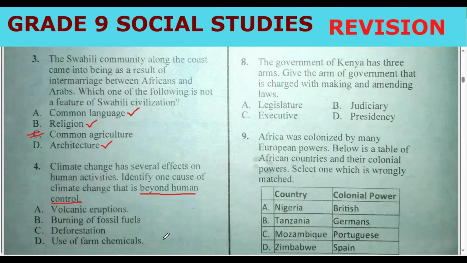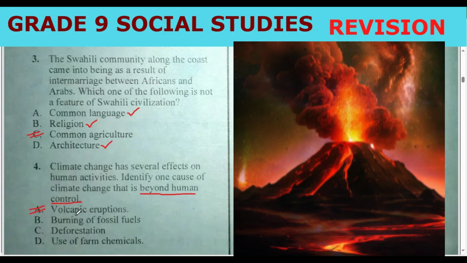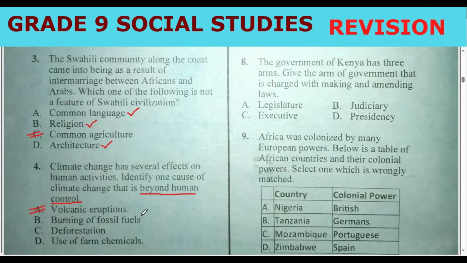Yes, the correct answer should be volcanic eruptions. When eruptions take place, it is either you vacate or you face it rough. You die. Before we move on, we can control deforestation by not cutting trees. We can control use of farm chemicals by using other alternative farm methods.